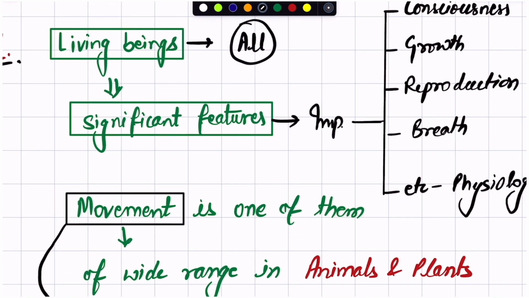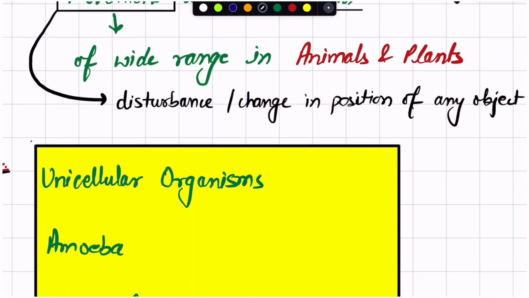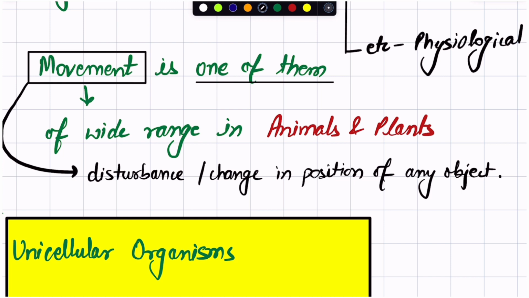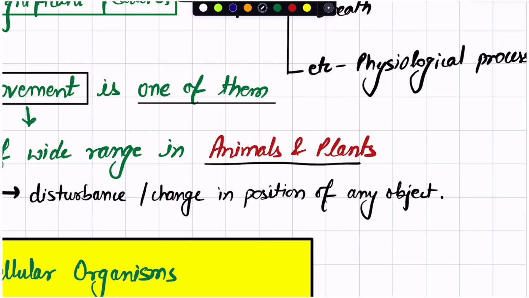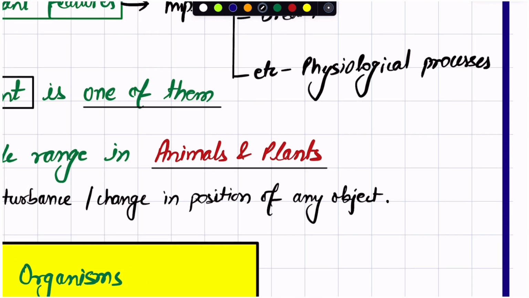So this movement is one of the very many significant features of living beings. Now the question is, do plants also exhibit movement? Yes, NCERT clearly says that animals as well as plants have this property of movement. In this chapter we will mainly discuss animals, not plants. There is an entirely dedicated chapter in plant physiology, that is plant growth and movement. In that chapter the movements related to plants are discussed.